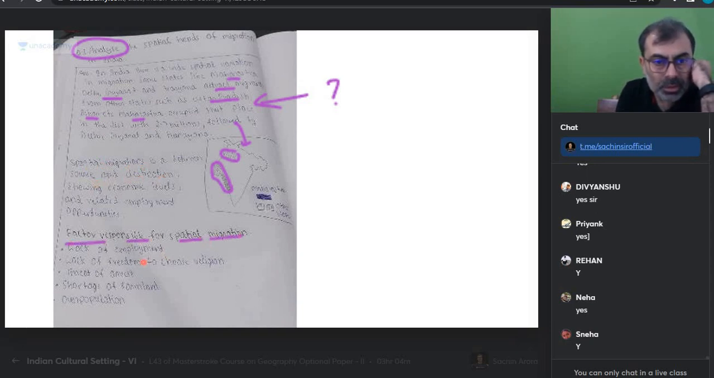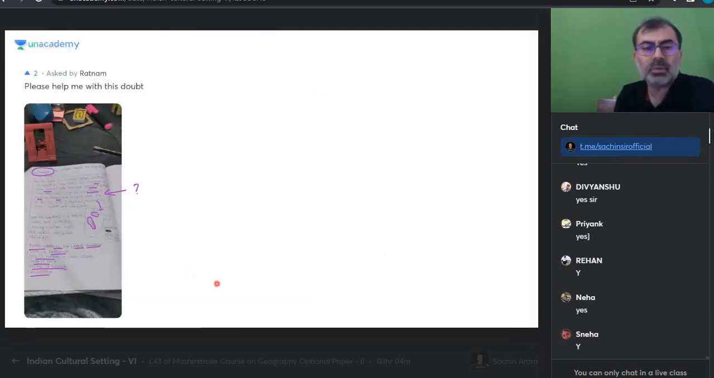Factors responsible for spatial migration: lack of employment, work, shortage of something, overpopulation. So again, I would say in this there is an attempt, but what is missing is the structure of the answer is not thought of. There is a lot of randomness in writing.